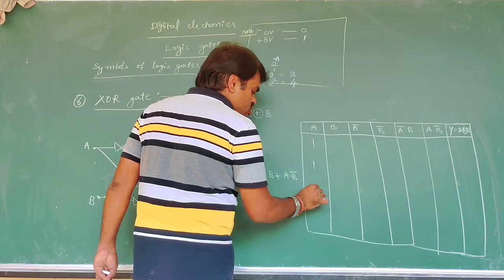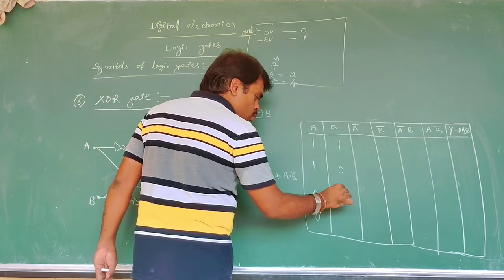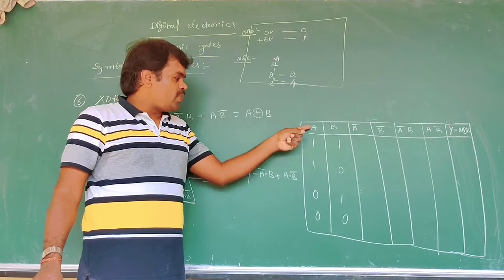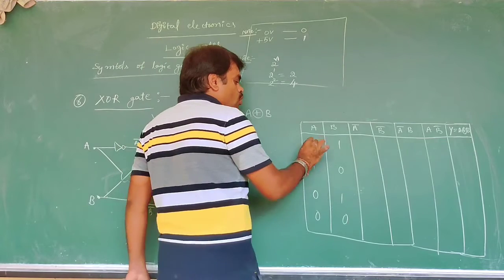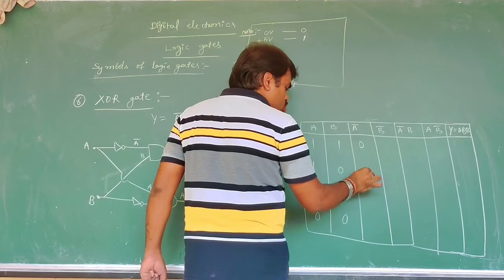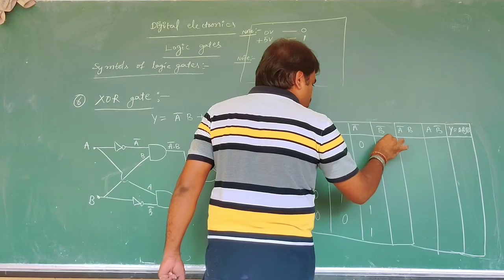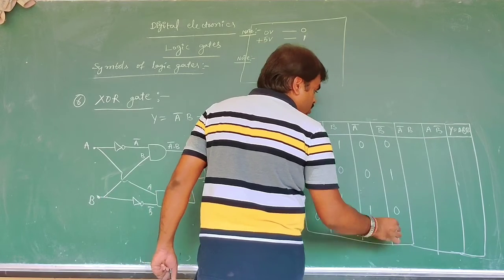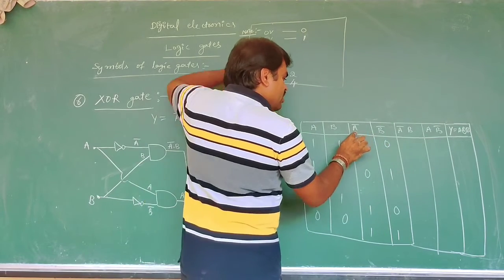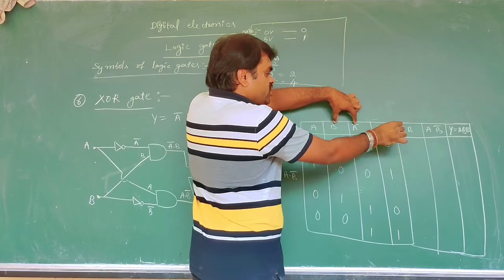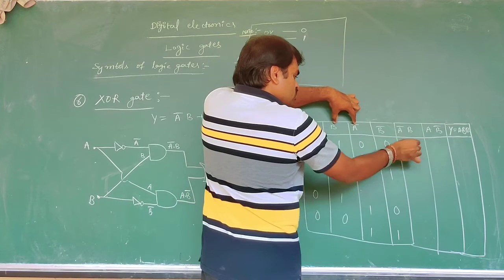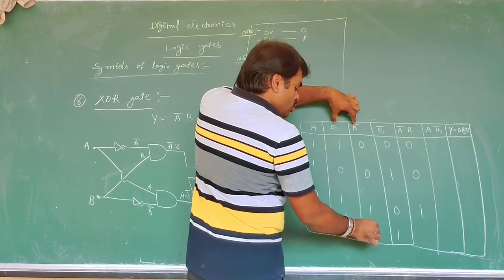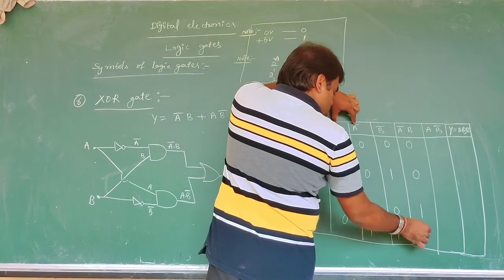Now A is 1 1 0 0, B is 1 0 1 0, because of two inputs, that is 2 power 2, which is 4 possible input combinations. Now the opposite of A is 0 0 1 1, and the opposite of B is B bar, 0 1 0 1. Now A bar dot B is 0 0 1 0, and A dot B bar is 0 1 0 0.